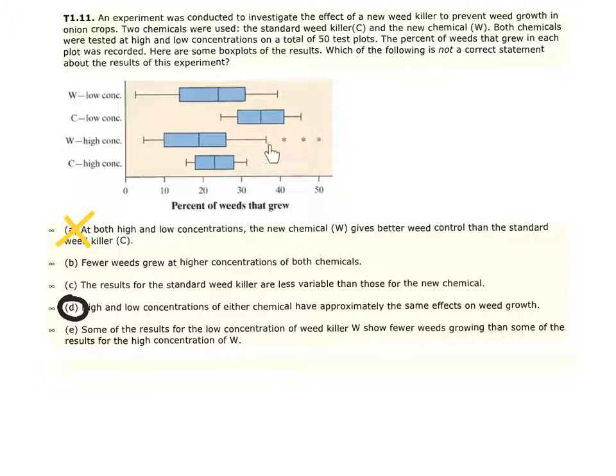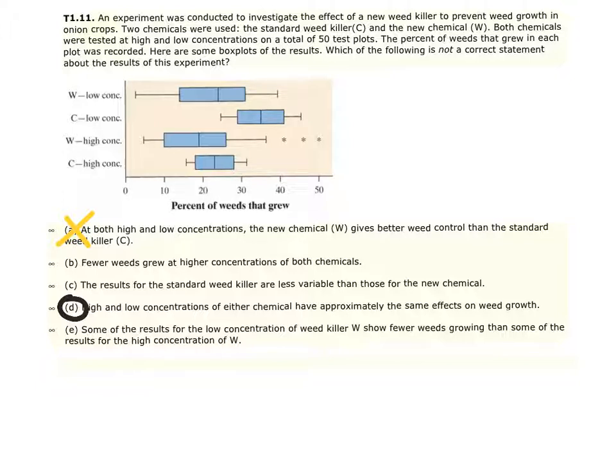So I would look at where the whisker ends at more like 38. So it does look like at the higher levels it could be the case. Let's look at the median. The median of low concentrations is about, let's say, 24%, and the median at the high concentrations is about 18. So that does seem like somewhat of a valid statement for the new chemical.